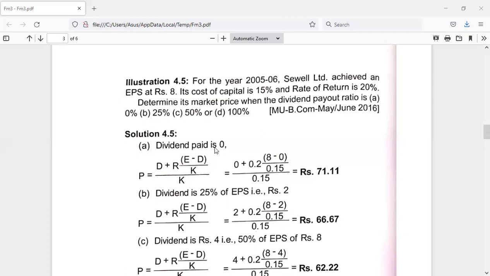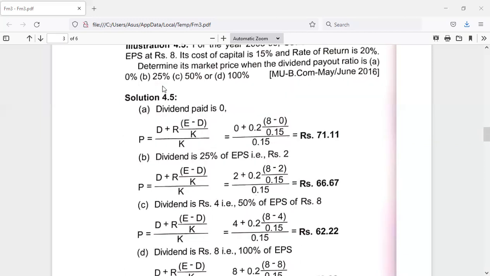First one is when the dividend payout ratio is 0%. So D is known, that is 0. R is nothing but return on investment or rate of return, that is 20%. For our calculation purpose, we are considering it as 0.2. Then E is nothing but earning per share, that is 8 rupees. Again, D is 0. Cost of capital is 0.15. And if we do all the calculation, we'll get rupees 71.11.